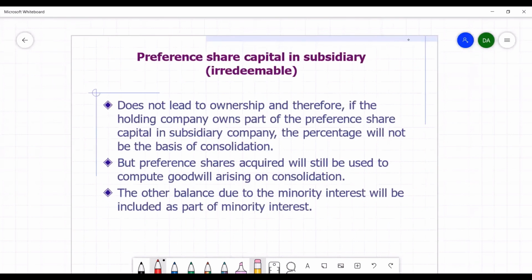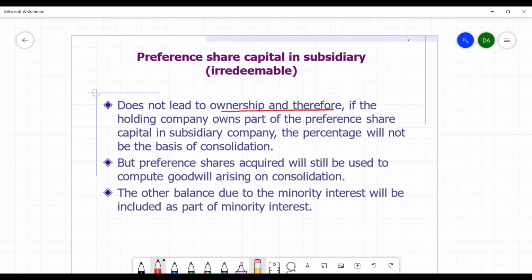Let us also talk about preference share capital in the subsidiary. Preference share capital does not lead to ownership in the subsidiary. Therefore, if the holding company owns part of the preference share capital in the subsidiary company, the percentage of ownership will not be a basis for consolidation, and will not determine whether to consolidate or not.